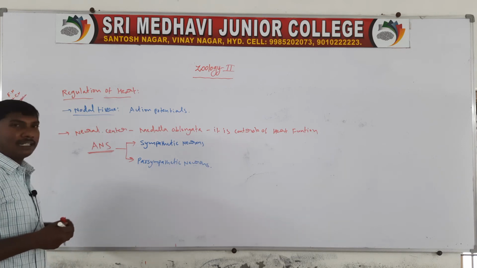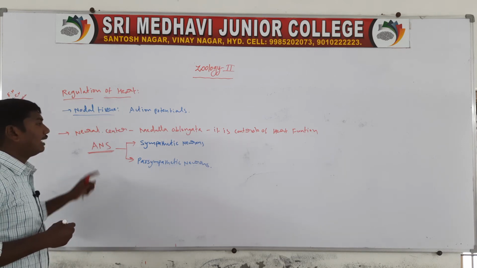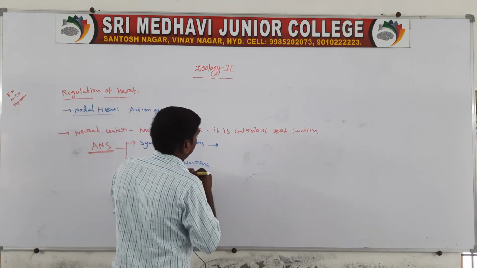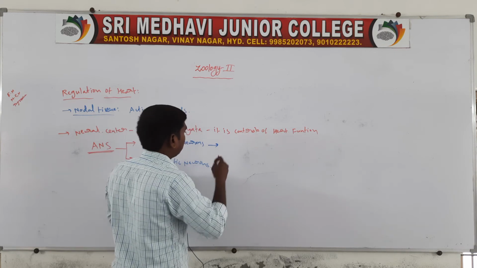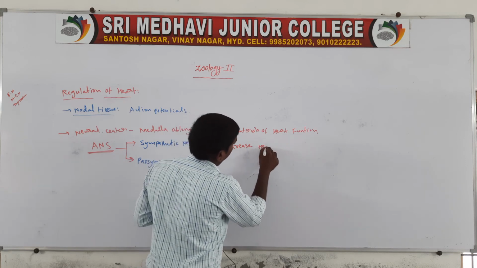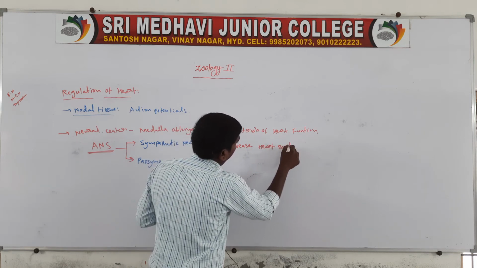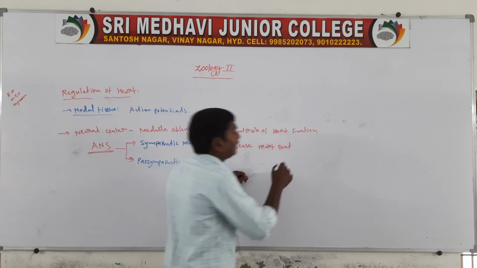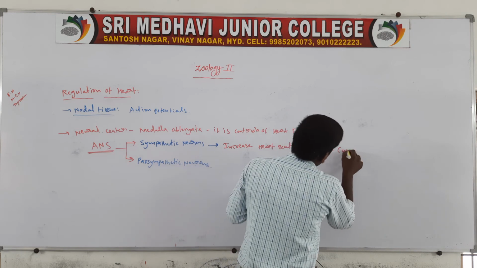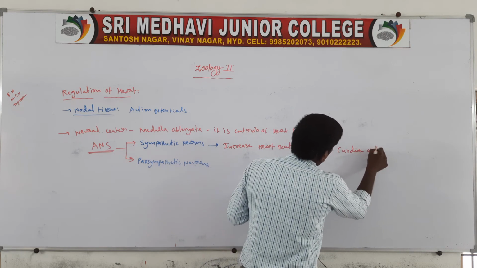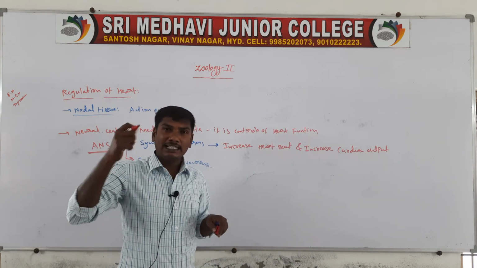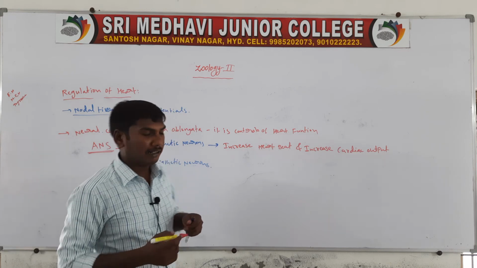The medulla oblongata sends the impulse through the sympathetic neurons. These increase the heartbeat and increase the cardiac output. So there is an automatic increase of the heartbeat and an increase of the cardiac output.